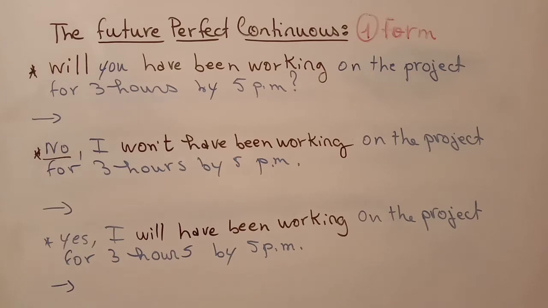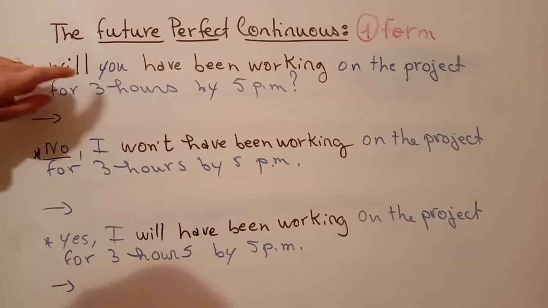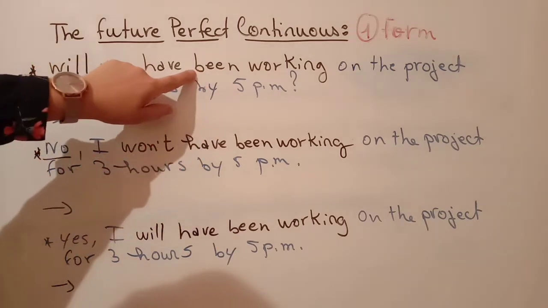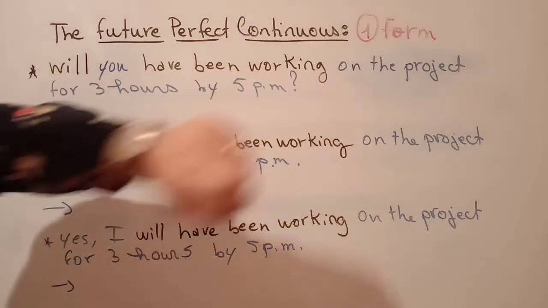So as you see, the form of the future perfect continuous is highlighted in black. So we have will, okay. We have have, there is also been, and a verb. What is the form? It's the ing form.